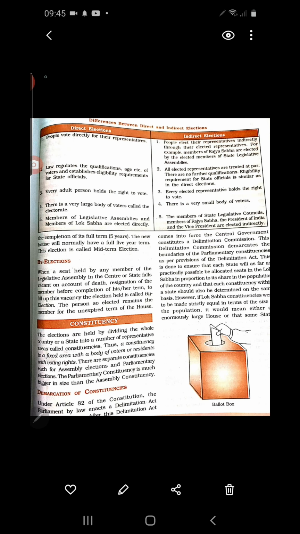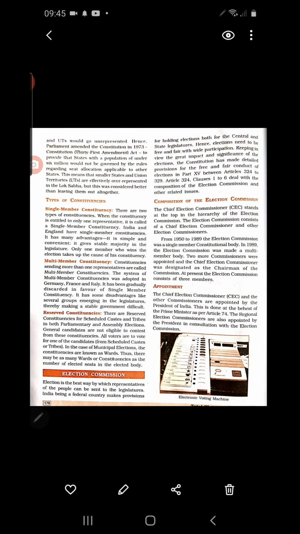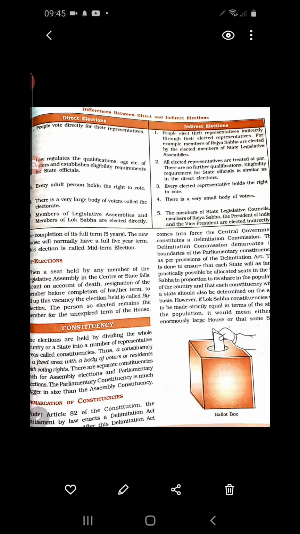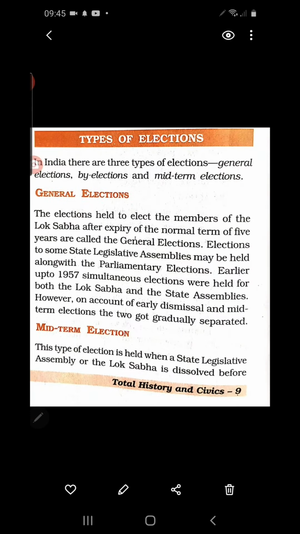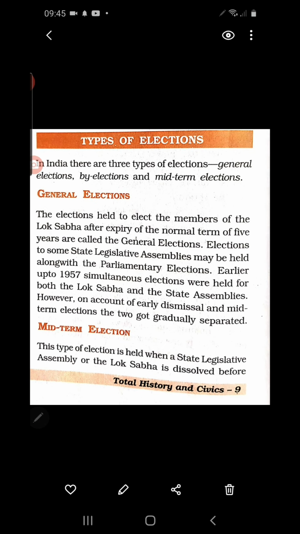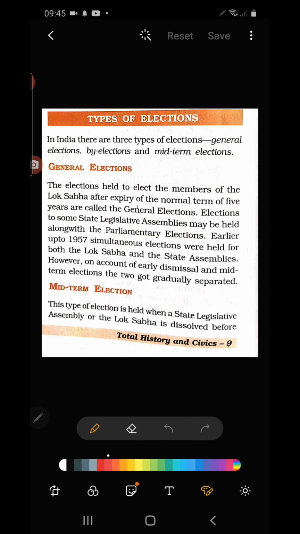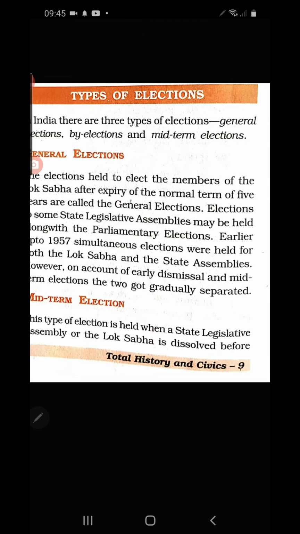Okay, next we discuss the types of election. What is the type of election? We start from here. There are mainly three types of election: general election, midterm election and by-election.